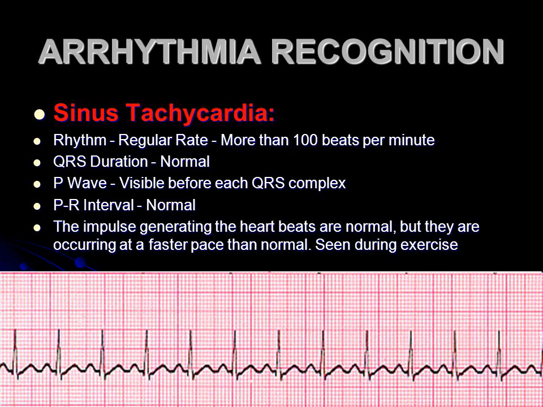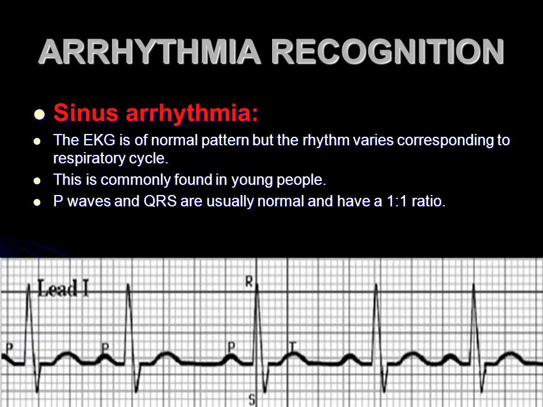Sinus tachycardia. Rhythm, regular. Rate, more than 100 beats per minute. QRS duration, normal. P wave, visible before each QRS complex. PR interval, normal. The impulses generating the heartbeats are normal, but they are occurring at a faster pace than normal. Seen during exercise.